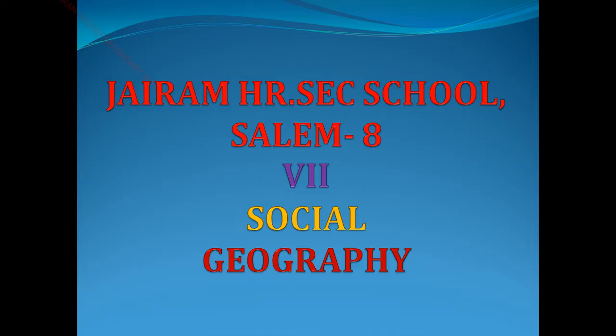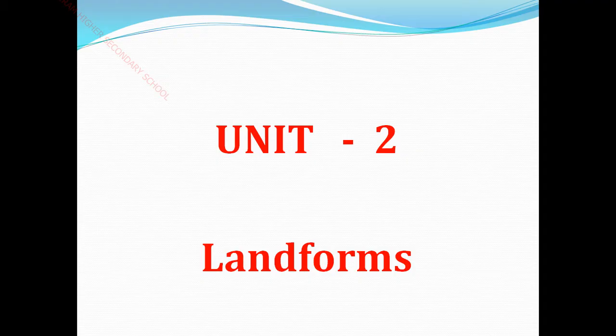Today we are going to see Standard 7th Social Geography, Unit 2. The unit name is Landforms. Before starting with landforms, what have we learned in Unit 1? In Unit 1, we learnt about the interiors of the earth. Interior means the inside of the earth, isn't it? Now we are going to see the landforms, that means the external process of our earth.